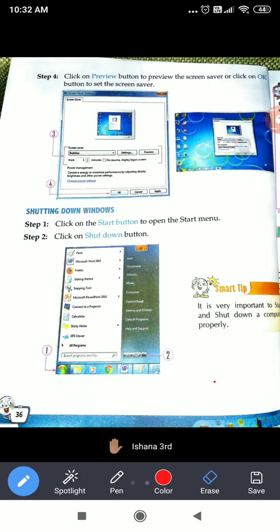Now shutting down Windows. You all know how to shut down the computer. We will click on the start button. Then from the start button, we can see the shutdown button here. We will click on that and then the computer will shut down.